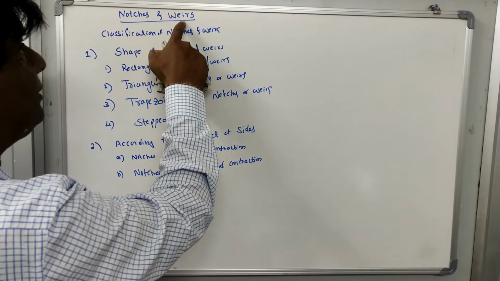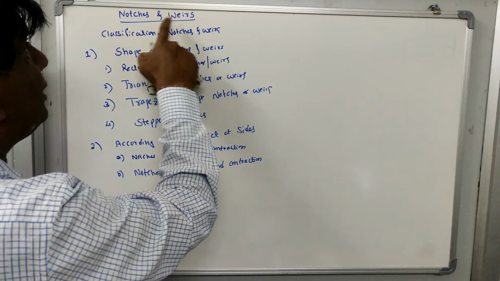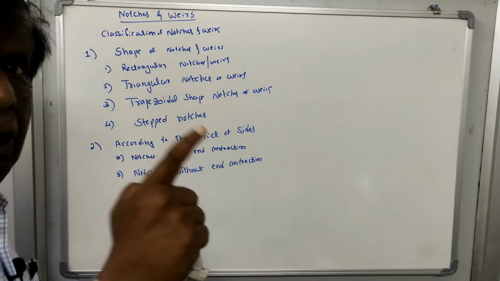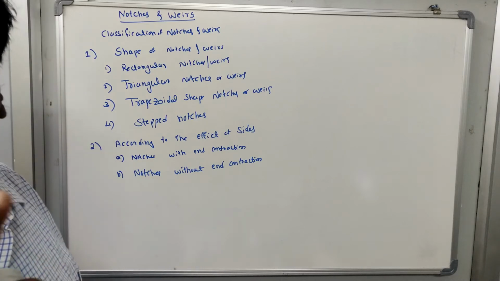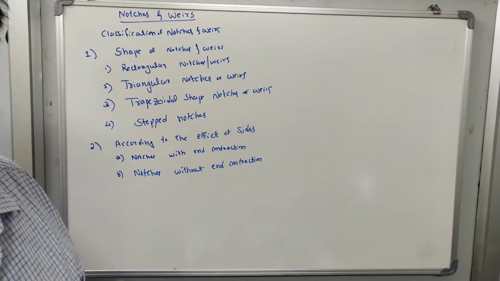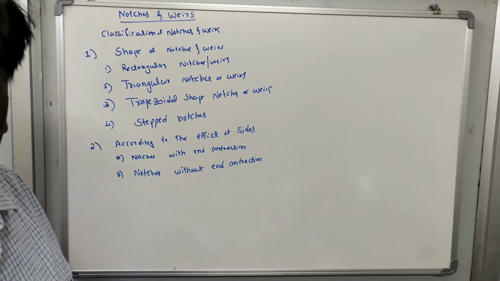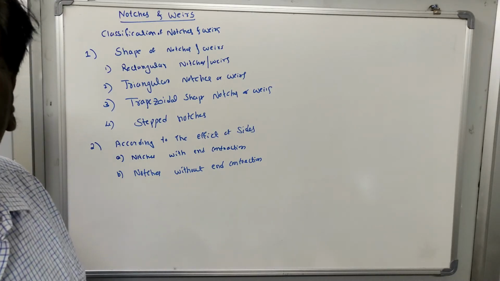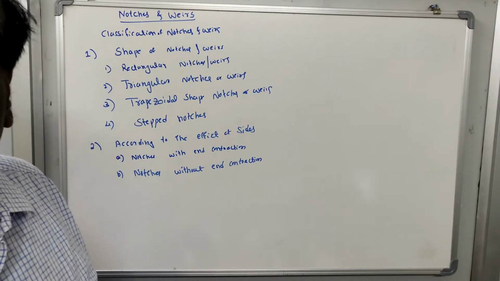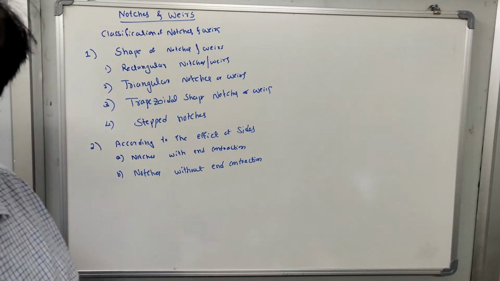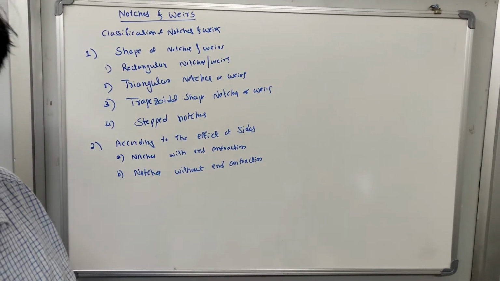Notches and wears are the mechanical devices used to measure the rate of flow through the open channel or in the natural drains or in any flow stream. So wherever you require to measure the rate of flow, but this is through open channel flow. Okay, there is a difference between open channel flow and flow through closed conduits.